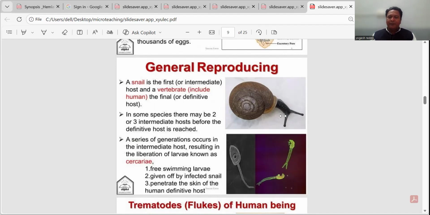This cercaria is a free-swimming larva. It is given off by infected snails and penetrates the skin of the human definitive host. As it enters the definitive host, it starts developing into the adult stage. It migrates from the intestine to the spleen and directly reaches the liver, where it grows for a few weeks, becomes the adult form, and then lays eggs.